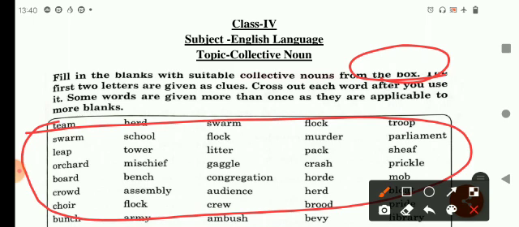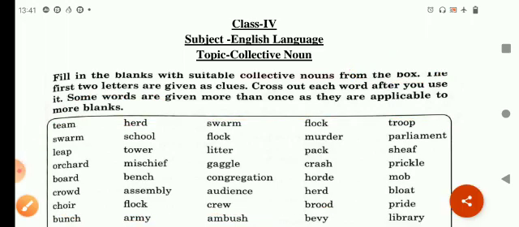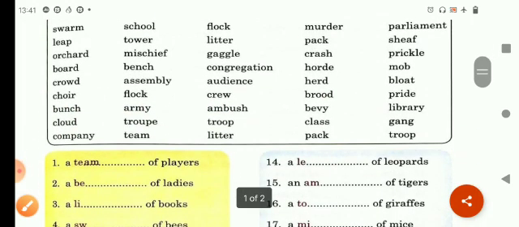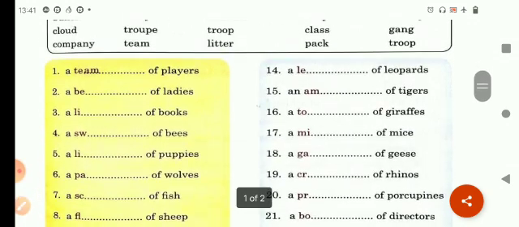Now cross out each word after you use it so that you don't get confused. Some words are given more than once and they are applicable to more blanks. You can use them if it is required more than one time. So let's do the first one.